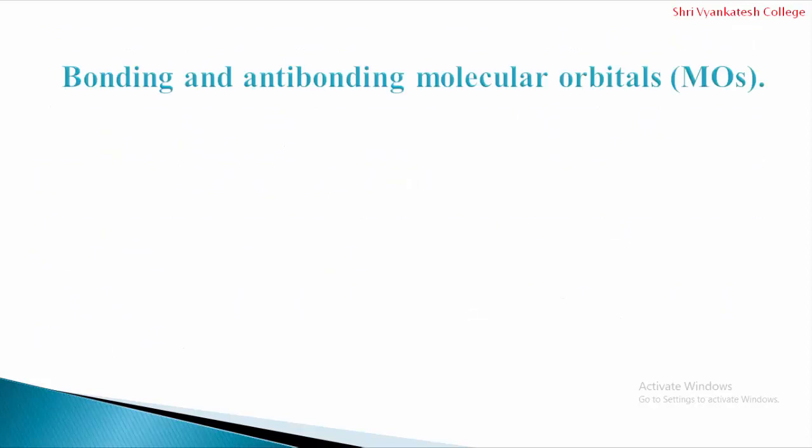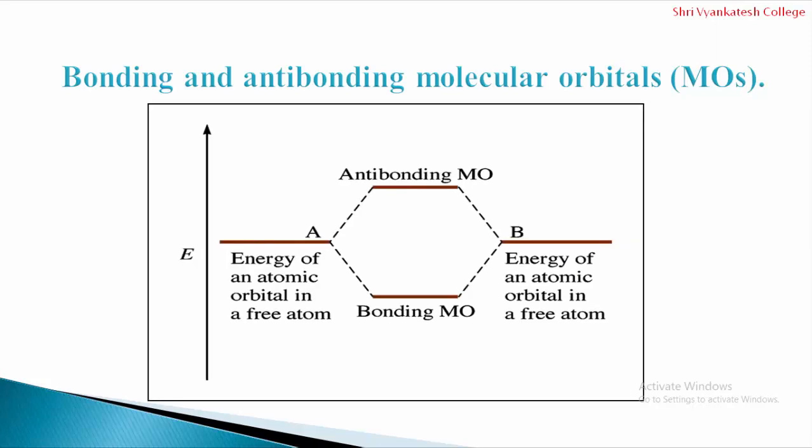Now we will see the bonding and anti-bonding molecular orbitals, how they are formed and what they are. Here we can observe two atomic orbitals, A and B, combining and forming two molecular orbitals. One is the bonding molecular orbital and the other is the anti-bonding molecular orbital. The bonding molecular orbital is of lower energy and the anti-bonding molecular orbital is of higher energy.